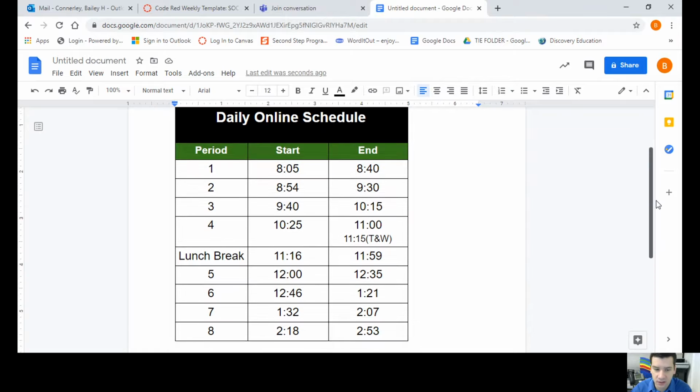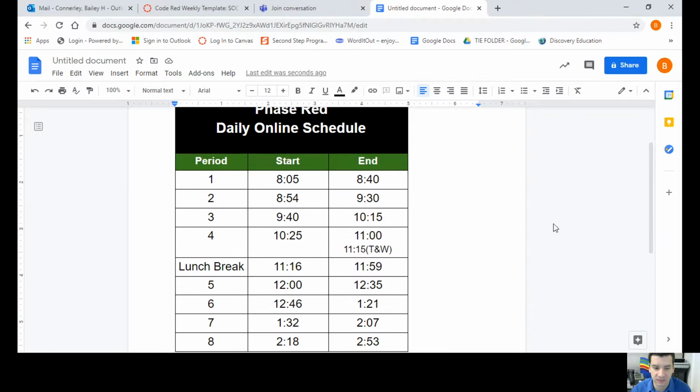Here's your schedule. If you would like to take a screenshot of it, that would be very good of you. First period is going to start at 8:05 and end at 8:40. You get a little bit of a break until 8:54, second period, and so on and so forth. For my class, whichever period you are in, make sure you are finding what time we do start. And I would encourage you to join the live session a few minutes before we start. That way, if Microsoft Teams is acting up for you, you have some time to troubleshoot.